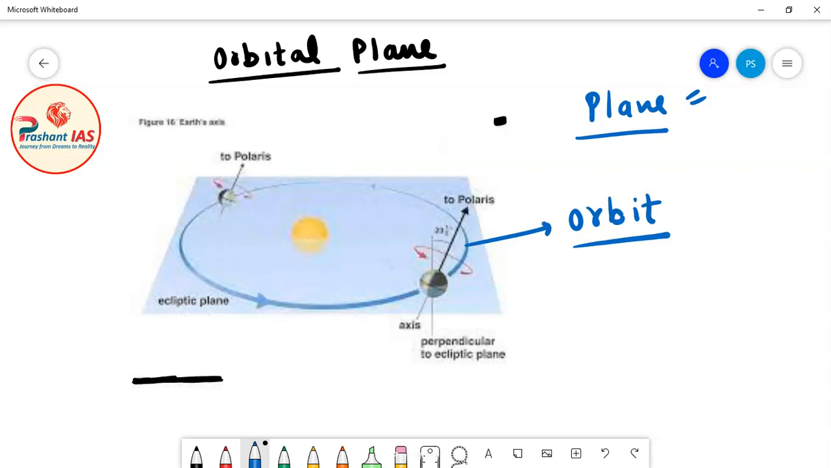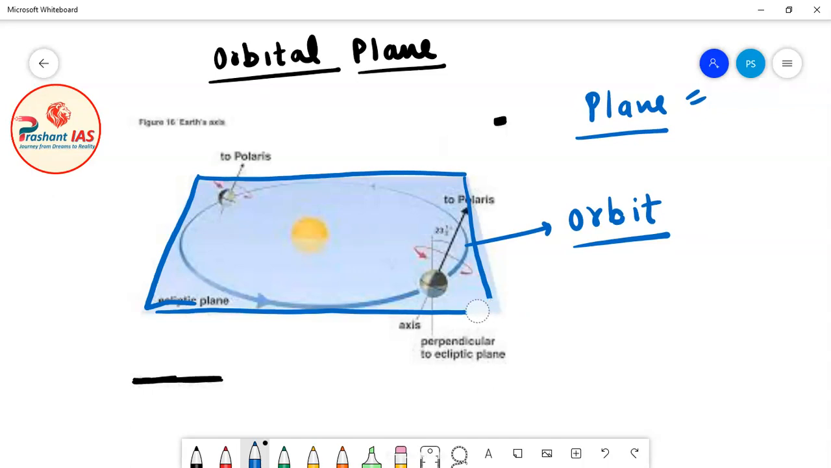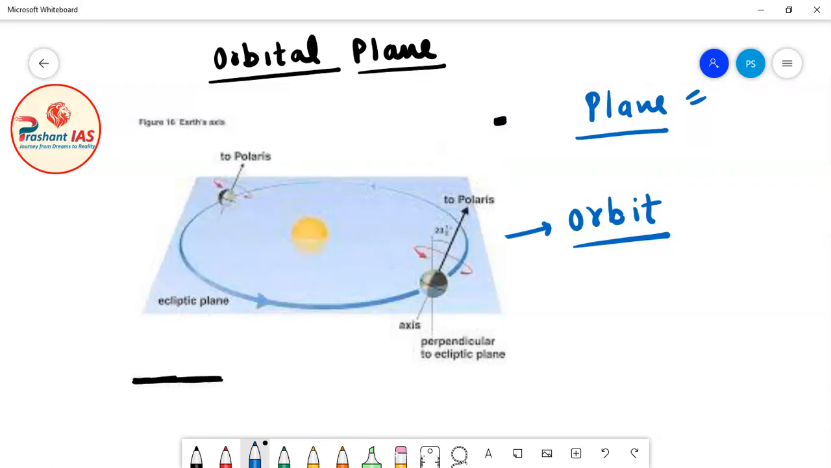This entire portion is a plane which is passing through the orbit of earth. So this plane is known as the orbital plane. What is the orbital plane? The orbital plane is a plane in which the earth revolves around the sun, or we can also say the orbital plane is the plane which passes through the orbit of earth around the sun. We can say it in any manner.